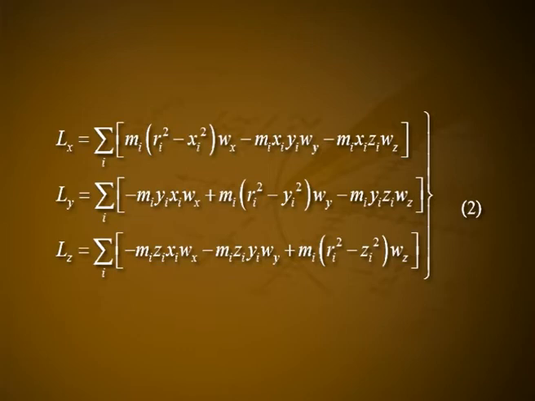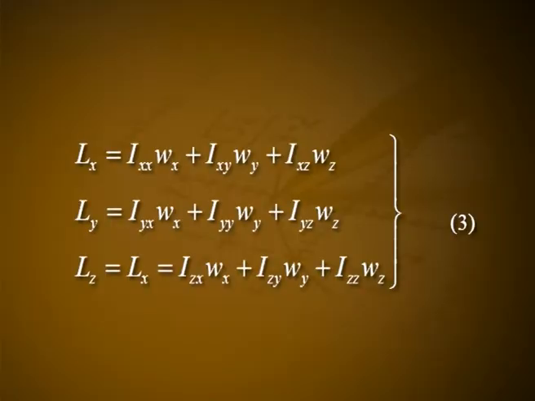Ly is equal to summation over i minus mi yi xi wx plus mi into ri square minus yi square into wy minus mi yi zi wz. Lz is equal to summation over i minus mi zi xi wx minus mi zi yi wy plus mi into ri square minus zi square into wz. Let this be numbered as 2.